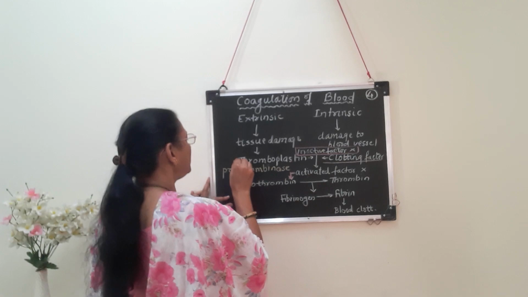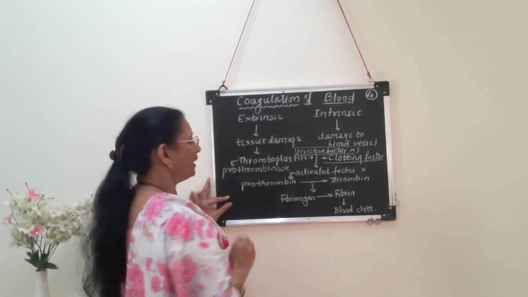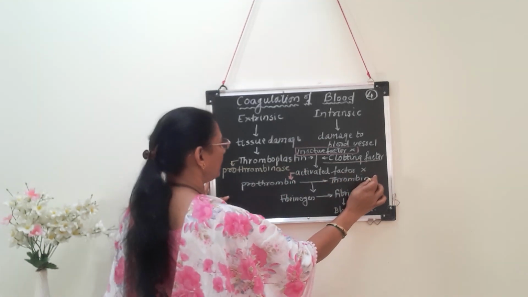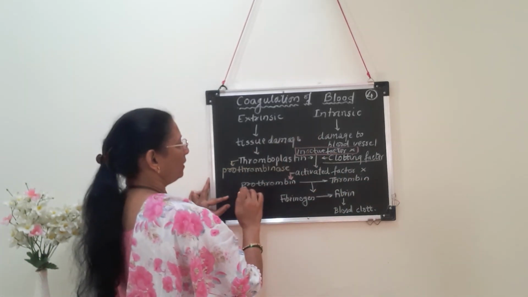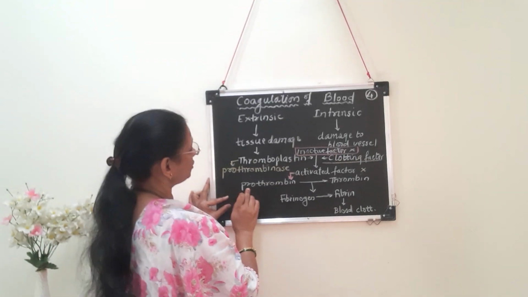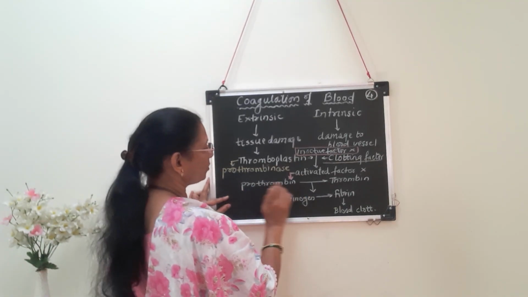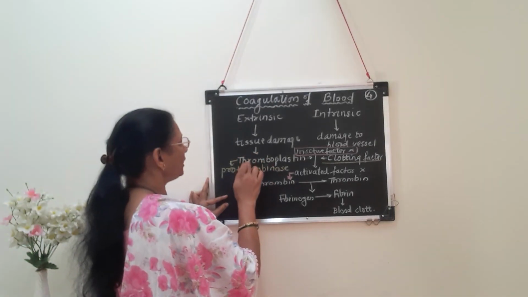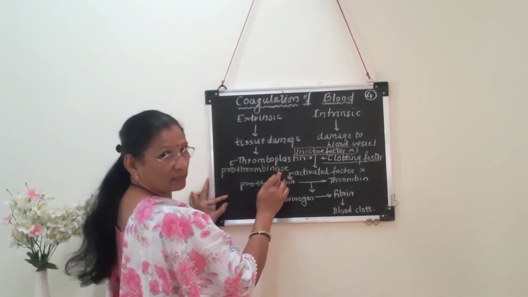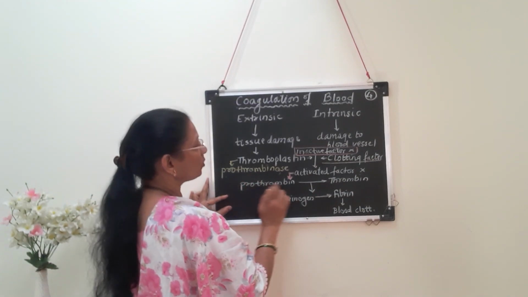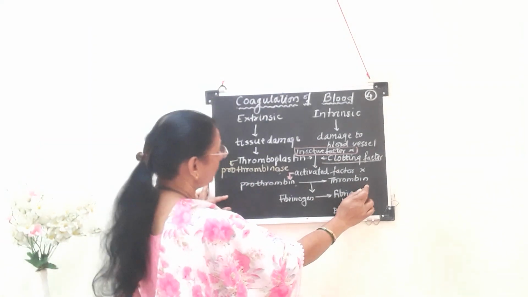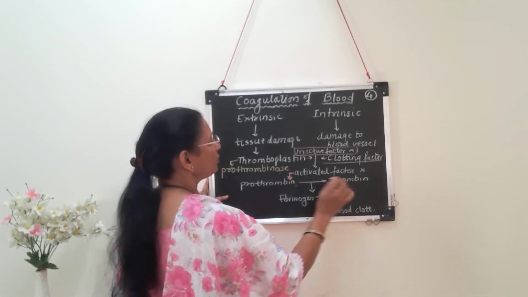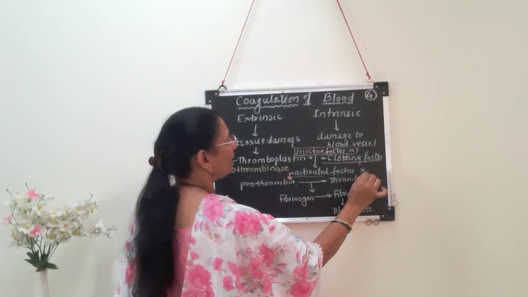So thromboplastin initiates formation of prothrombinase, and this prothrombinase along with activated factor 10 results in conversion of prothrombin into thrombin. Prothrombinase converts prothrombin into thrombin, and this conversion also depends on the activated factor 10.